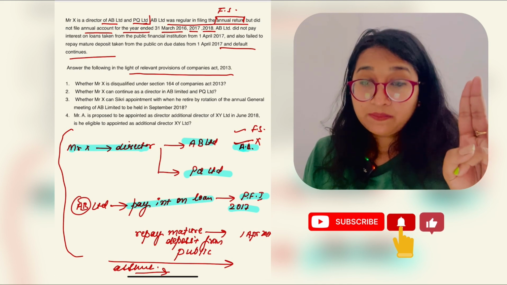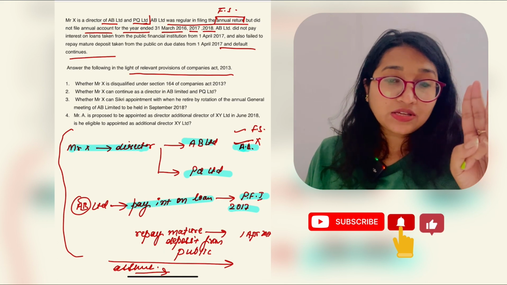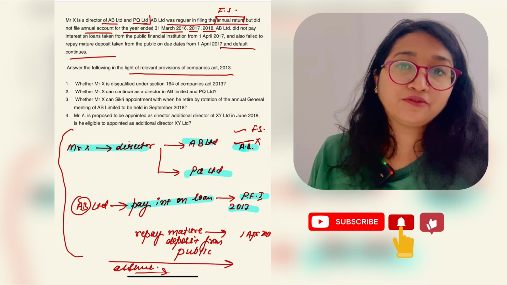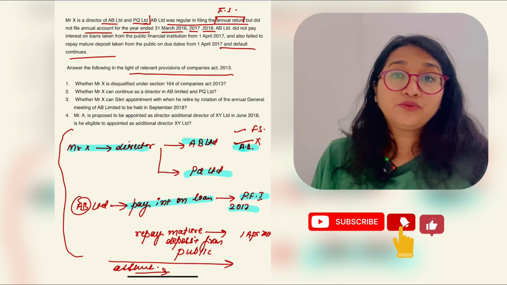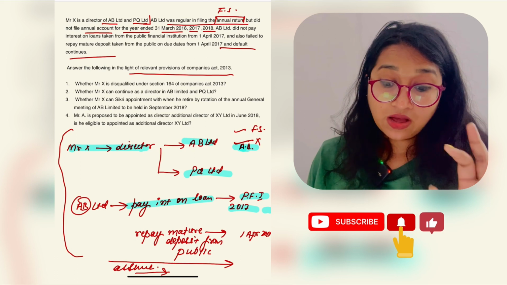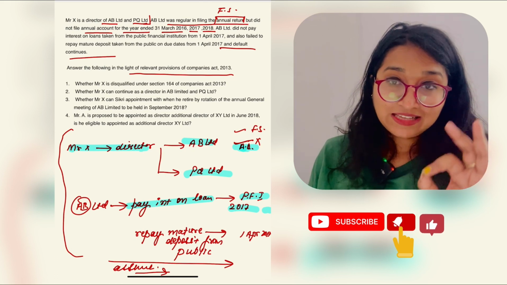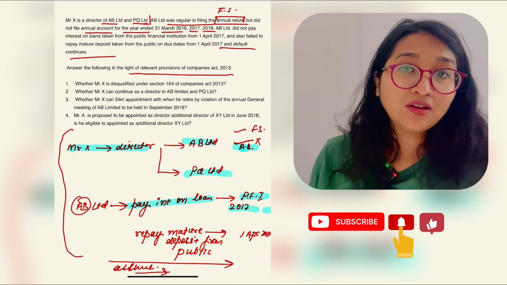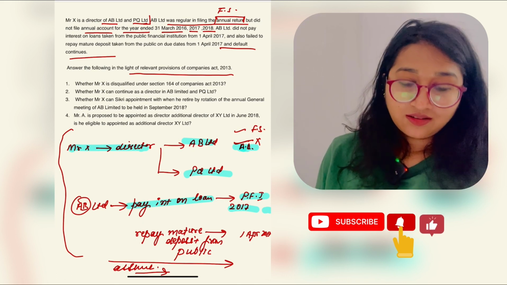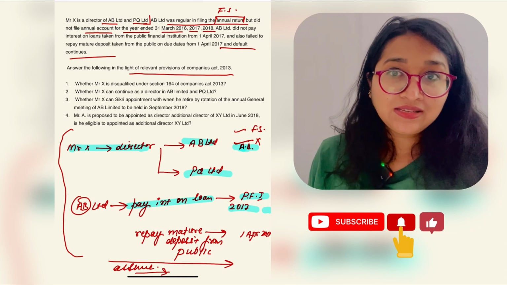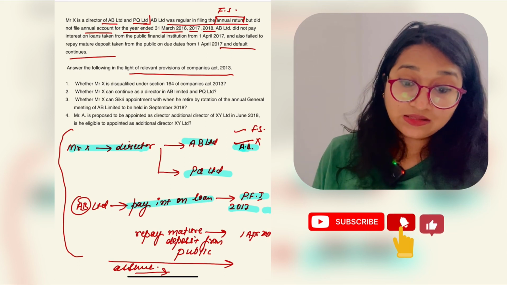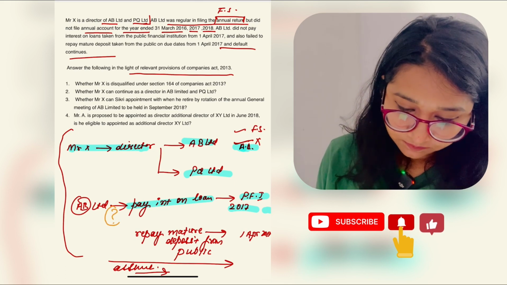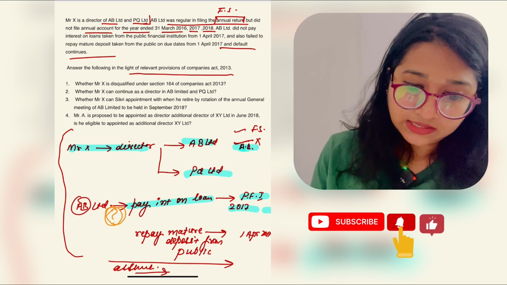So the default, the payment of interest, which is to be repaid back, the interest of loan, is again continued for more than 1 year. But you have to remember, is this the thing which was mentioned in the disqualification of company? Is this the thing which was mentioned in the company's disqualification, right? This is one of the biggest questions which you have to find out. Still the question. Okay, let's go again.